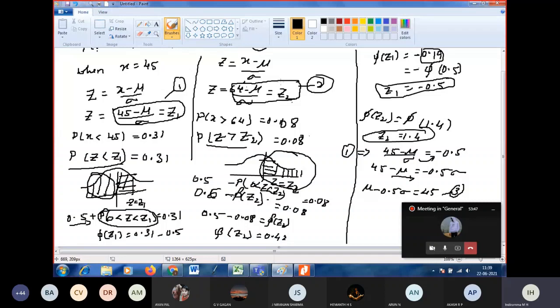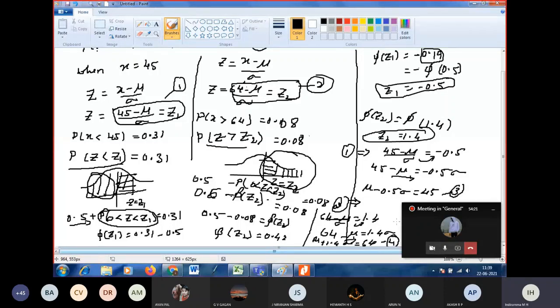Now go for equation 2. Substitute in equation 2: 64 minus mu by sigma is equal to 1.4. Cross multiply: 64 minus mu is equal to 1.4 into sigma. Take mu to the RHS, so mu plus 1.4 sigma is equal to 64. We got two equations with two unknowns.